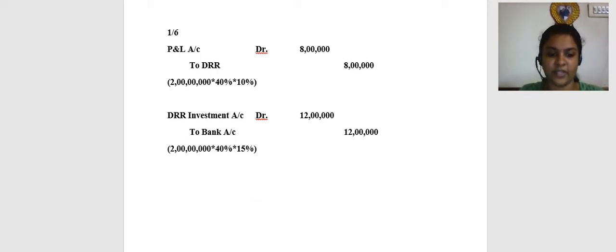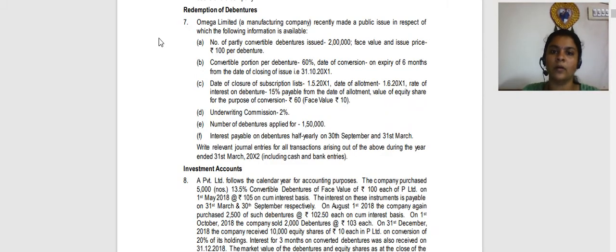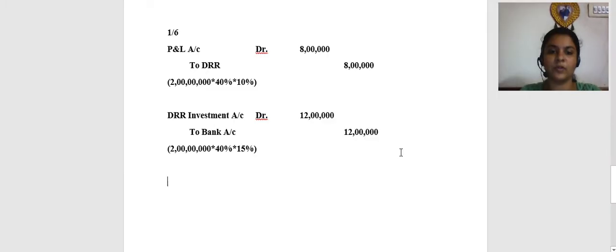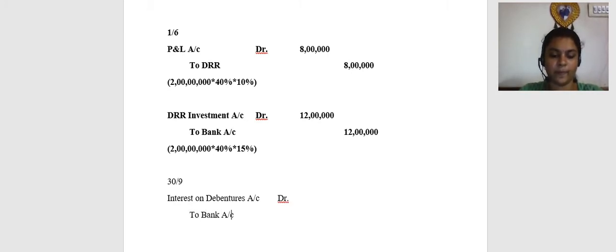Moving on to the next entries. Interest payable on 30th September and 31st March. So let us pass the entry for interest. On 30th September, the journal entry for interest is going to be interest on debentures account debit to bank account. Now, how much is the interest going to be payable?